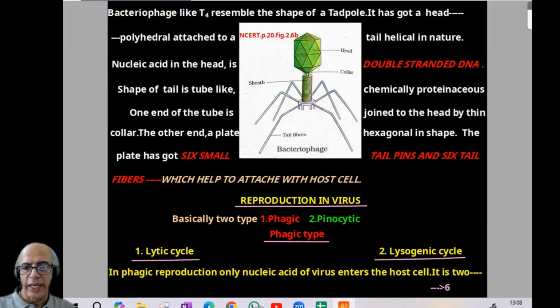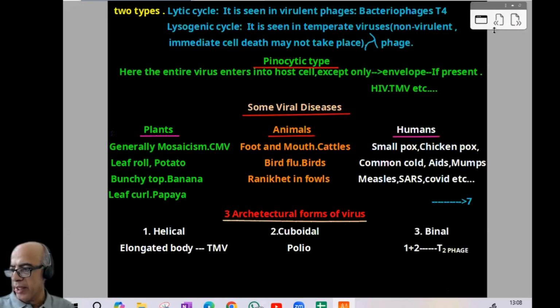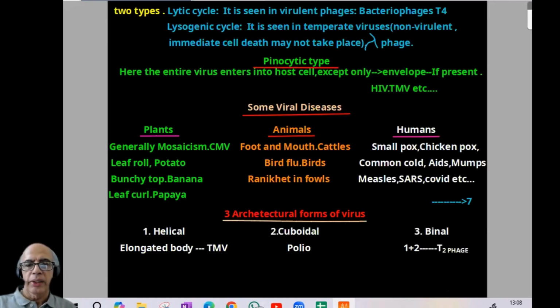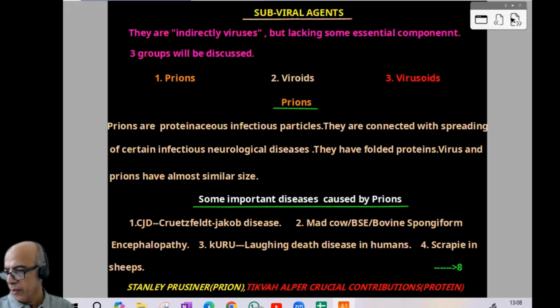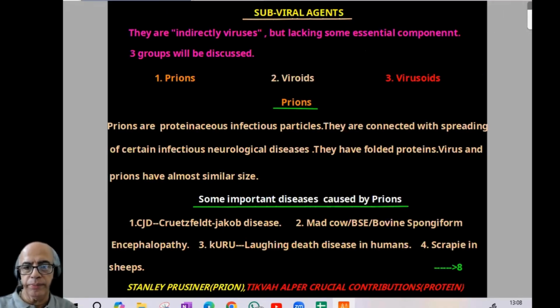Phagic: lytic and lysogenic cycle. So what is meant by lytic cycle and lysogenic cycle? Then next it is the phagocytic type. The entire virus enters the host cell except only the envelope. In the previous case, only nucleic acid enters. Then some viral diseases of plants, animals, and humans. Then 3 architectural forms of virus, helical, cuboidal, binary, with examples. Then subviral agents like prions, viroids, virusoids, proteinaceous particles.